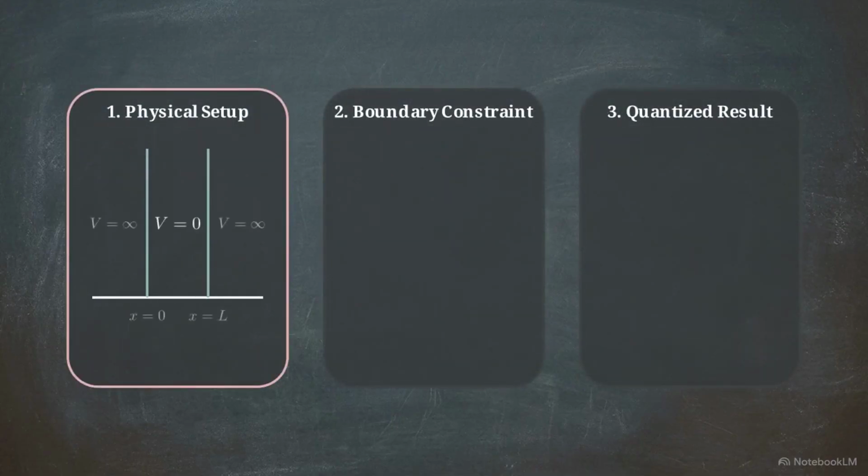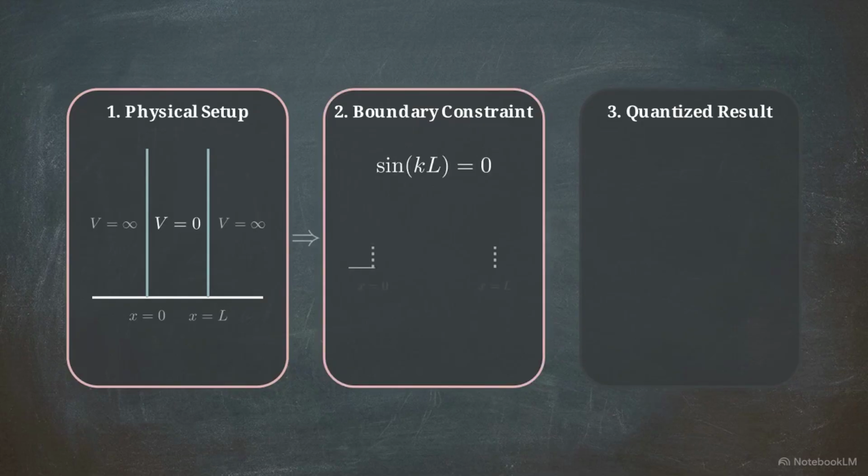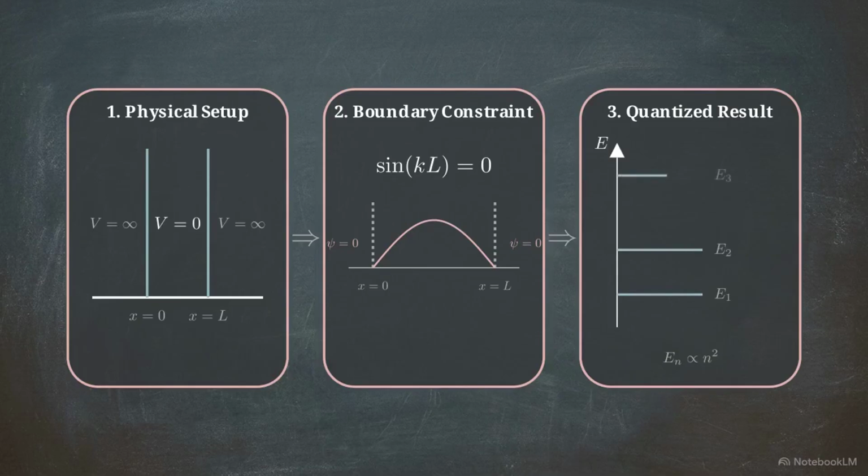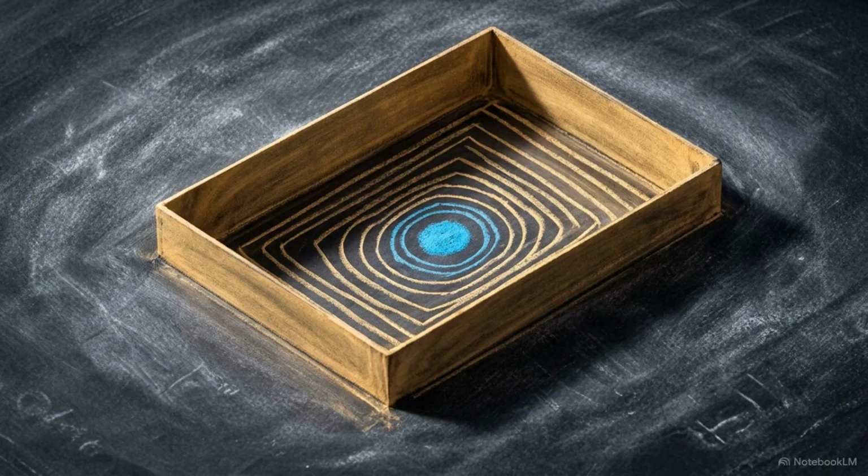We set up the potential, we enforce that the wave vanishes at the walls, and we find the discrete energy rungs that satisfy those boundaries. In the quantum world, the container is the primary author of the laws that govern the particle inside.